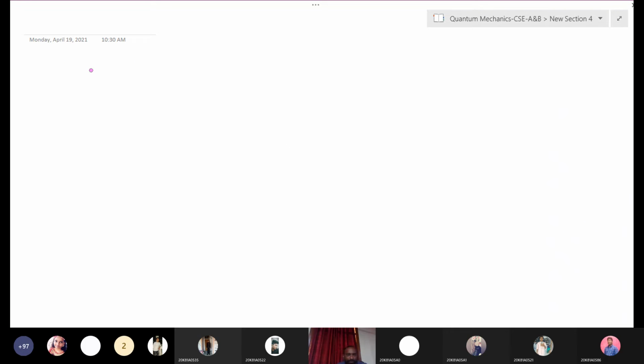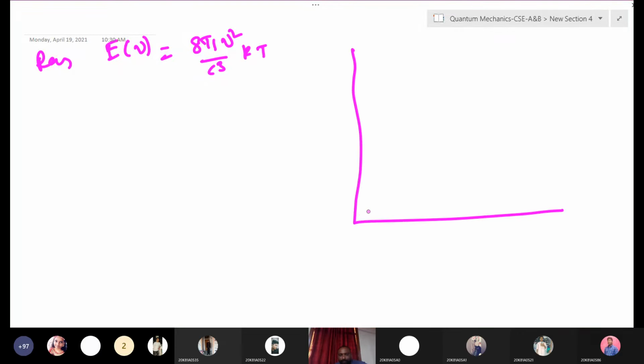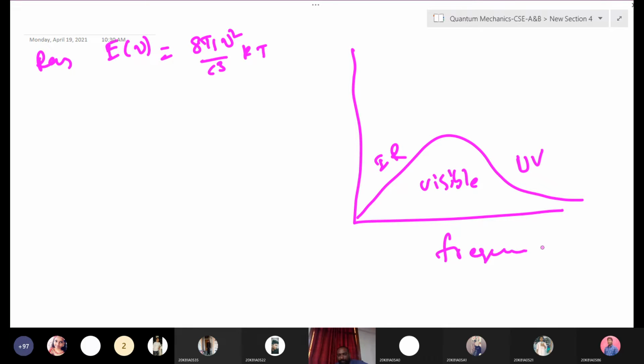Okay, it is also Rayleigh's law. It depends on, I am writing again here, 8 pi nu square by c cube into kT. So how will you draw this expression here? See, this is Planck's law explained. This is the visible region, and this is which region? UV, right? This is IR. So we are taking the scale in frequency.